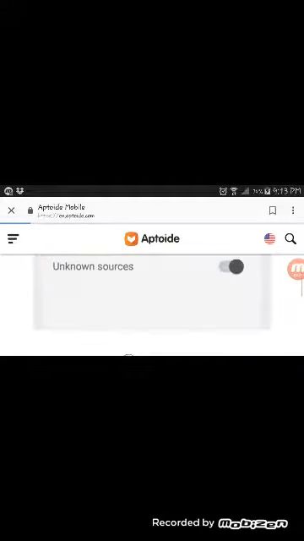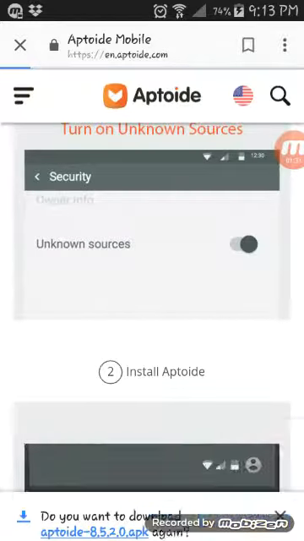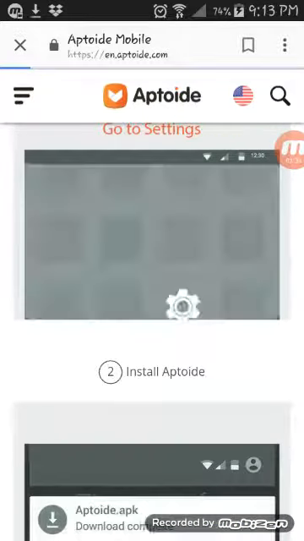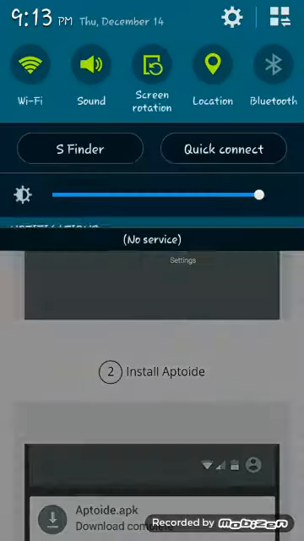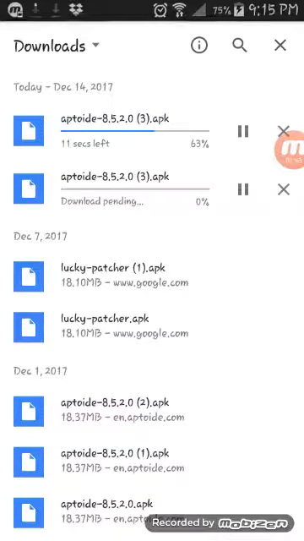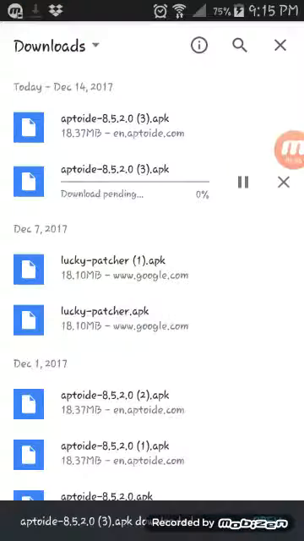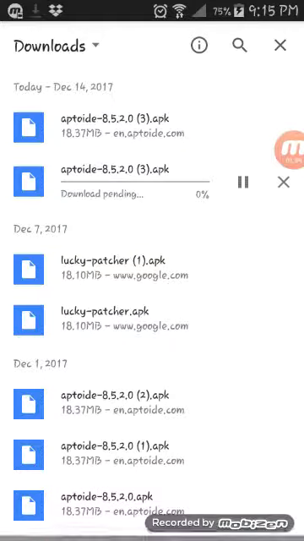Hold on a second. Okay, so there it is, download. And then I'll download this. I'll pause it right here. Once it installs, okay, so as you guys see now, it's starting to download. Don't worry about that bottom one. I'm just worried about that one. And then, okay, so now I'm going to open it. Oh, there it is.